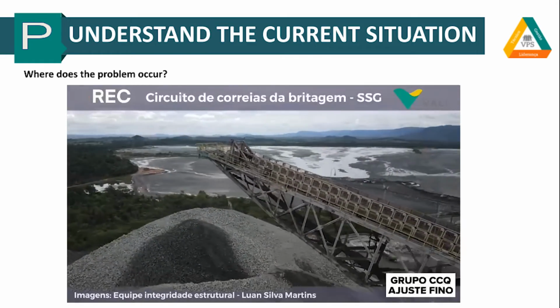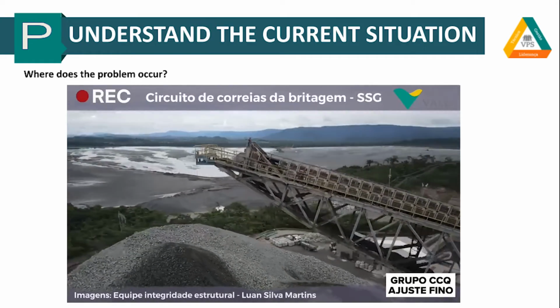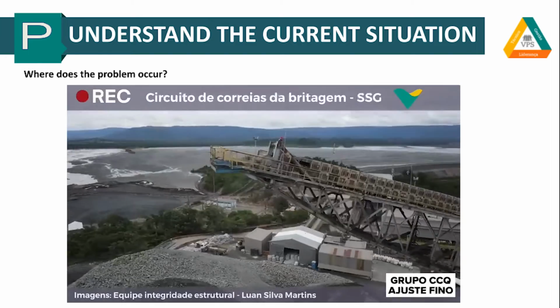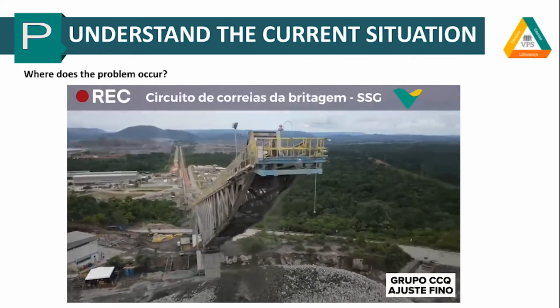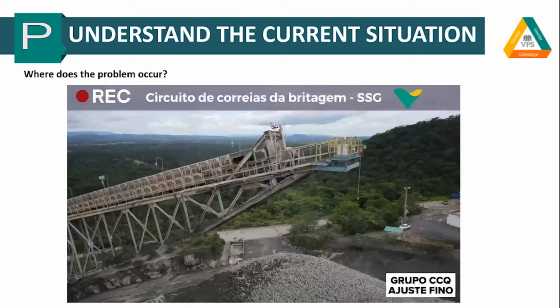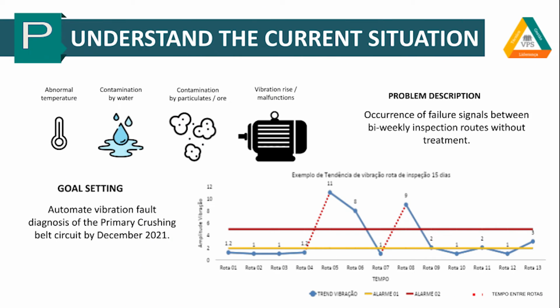These major events go unnoticed at the time they occur and are not immediately addressed. However, the failure can be identified when collecting vibration data as part of predictive maintenance. The problem was identified. Occurrences of failure not identified during the inspection routes in the conveyor circuit of the primary crushing. The goal was established.